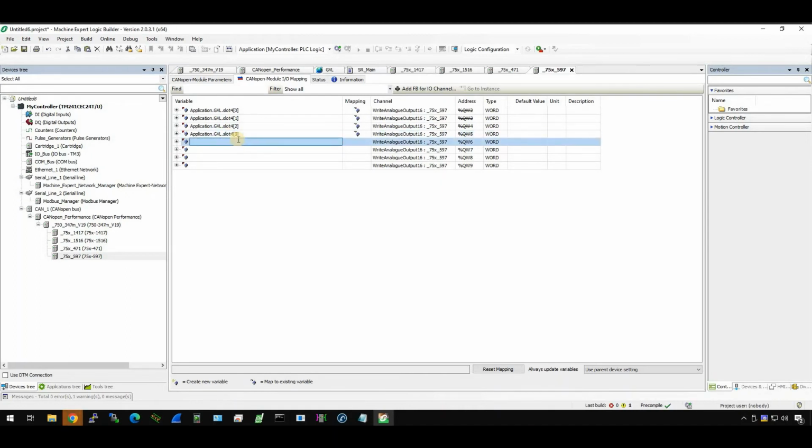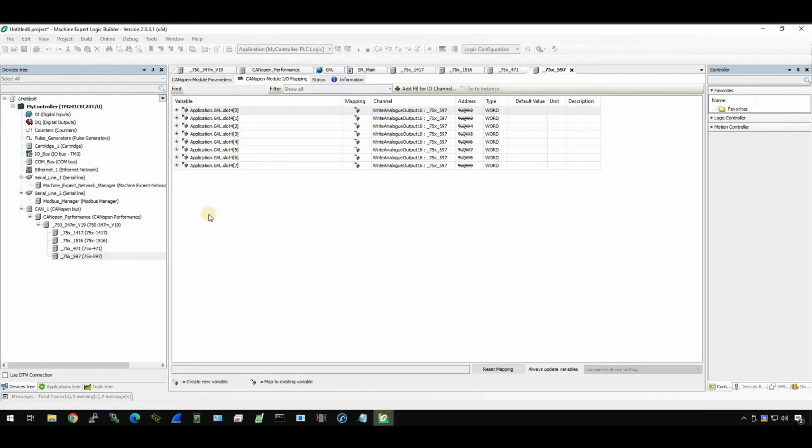I hope there's some smart way for mapping the variables. If you know some smart way, please leave a comment in the comment section to let me know. Thanks. Okay, so all the variables are mapped. Build and build again. Make sure there is no error in my project. Good, and save it.